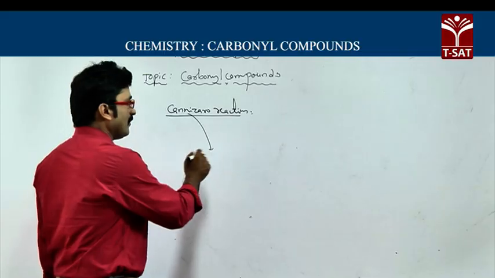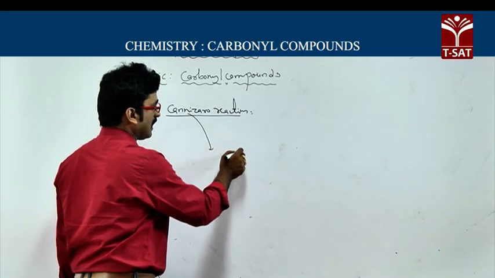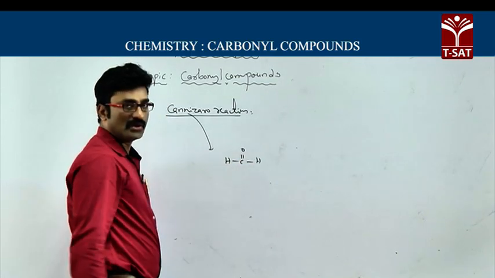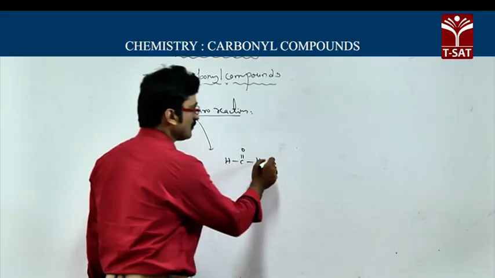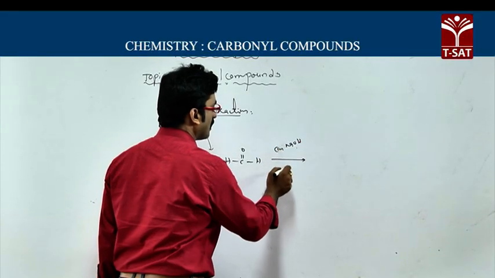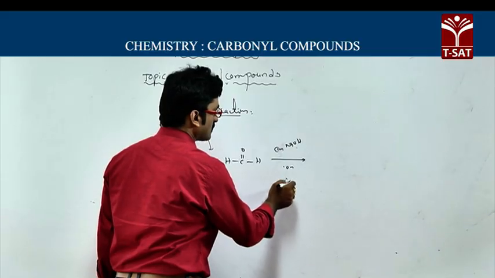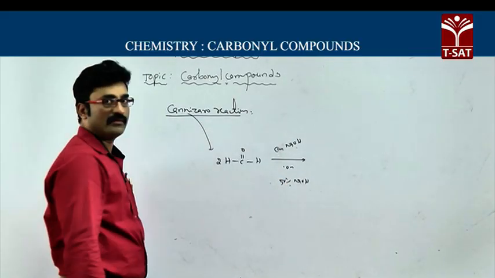Okay. Now we will take formaldehyde. You know, formaldehyde does not have an alpha hydrogen, so formaldehyde can undergo the Cannizzaro reaction. So formaldehyde on reaction with concentrated NaOH, or else we can write 50% NaOH, here you will get 2 moles of formaldehyde.